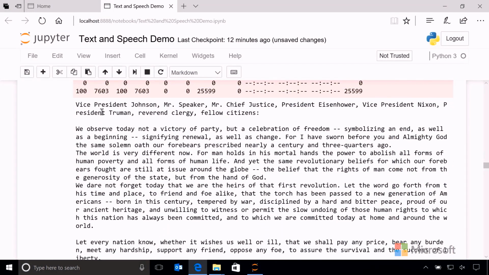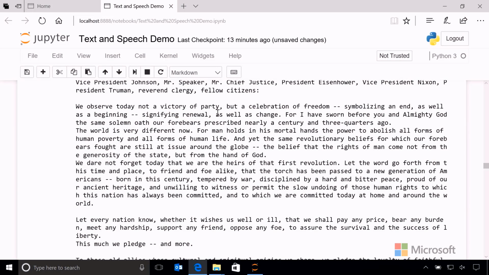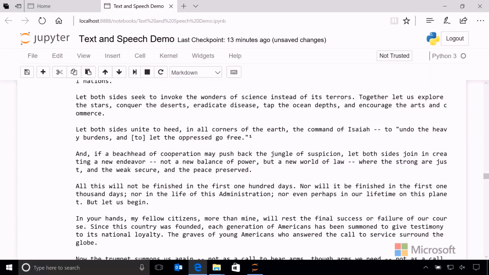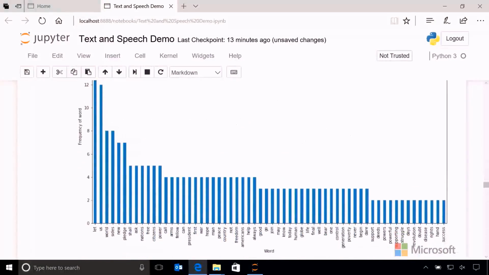So here's the speech. It's quite a long one. It starts off with Vice President Johnson, Mr. Speaker, Mr. Chief Justice, all the people who were there. And then we observe today not a victory of a party, but a celebration of freedom. So we've got this longer speech here that was given by Kennedy in his inauguration.